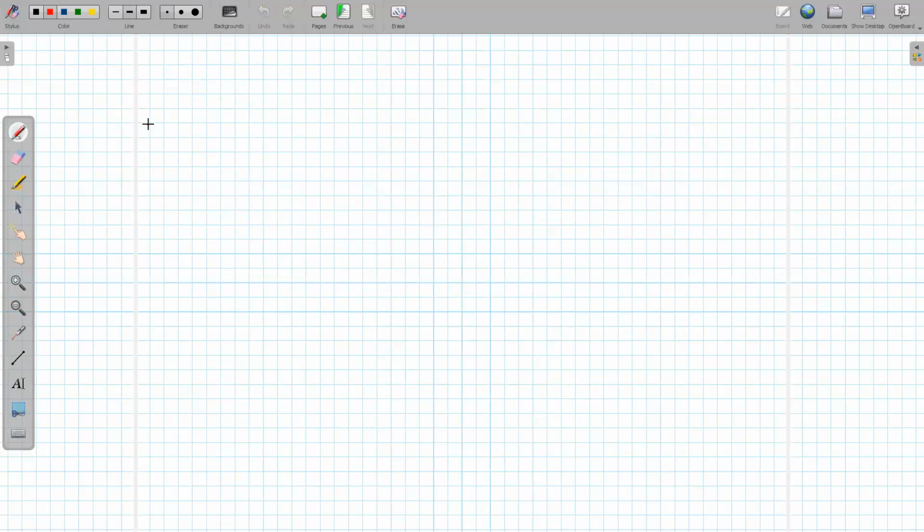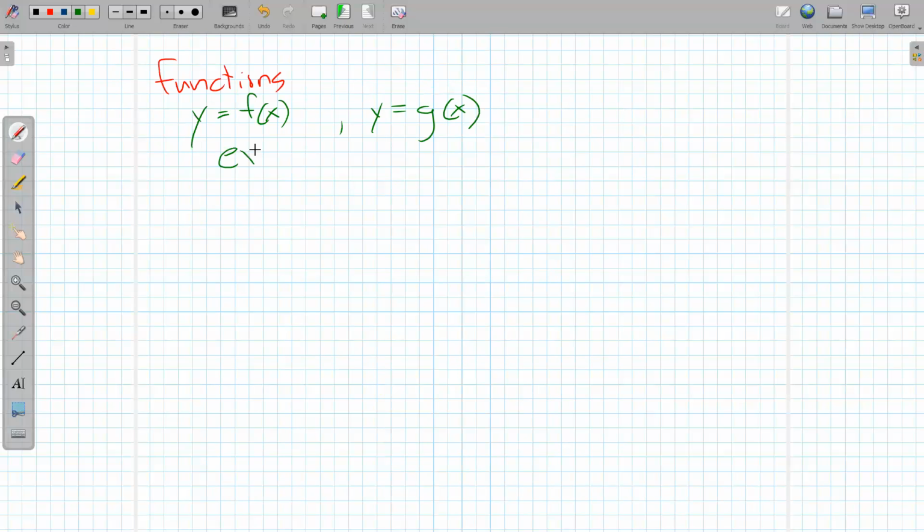I keep referencing y values because this is a study of limits of functions. So we're working with functions here. And so let's suppose we have a couple of functions. We have one function, y equals f of x, right? And we have another function, y equals g of x. And let's say both of these exist near, the y values exist near x equals a.